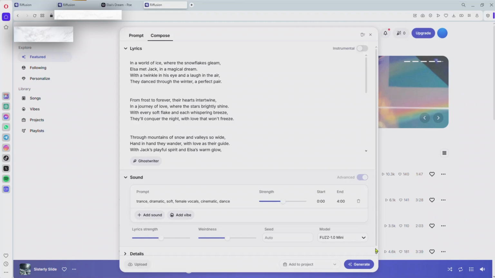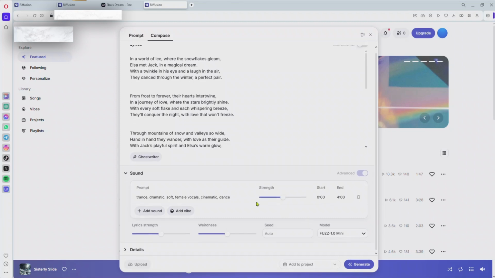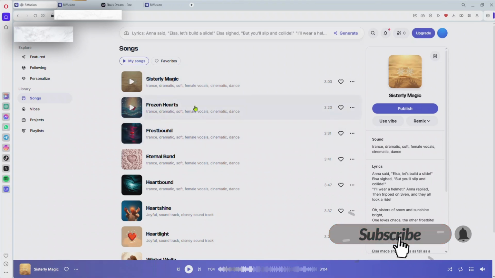If you are trying to generate an Afrobeat, a hip hop, a rock, electric, whatever genre you want to create, you just need to add the vibe here. You need to add the sound or something like that. After that, you click on generate. So now I have my music generated here. Mostly this AI is going to generate two types of music for you, so you choose the one you prefer.